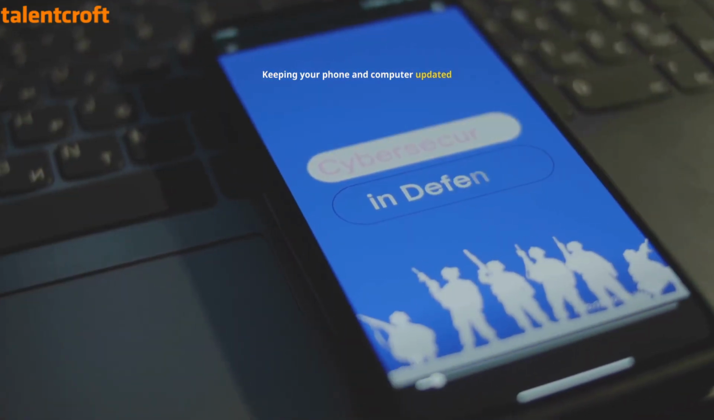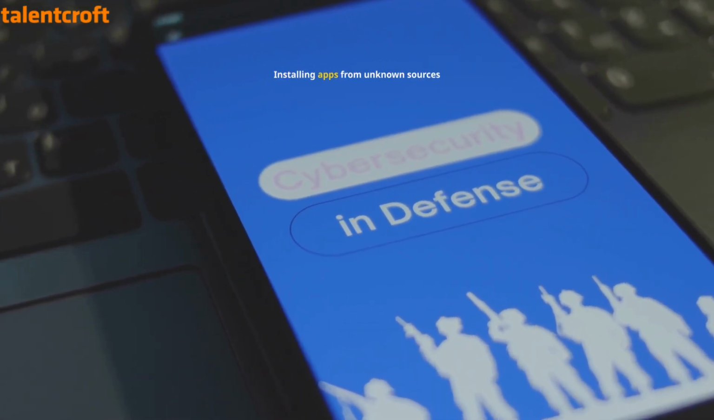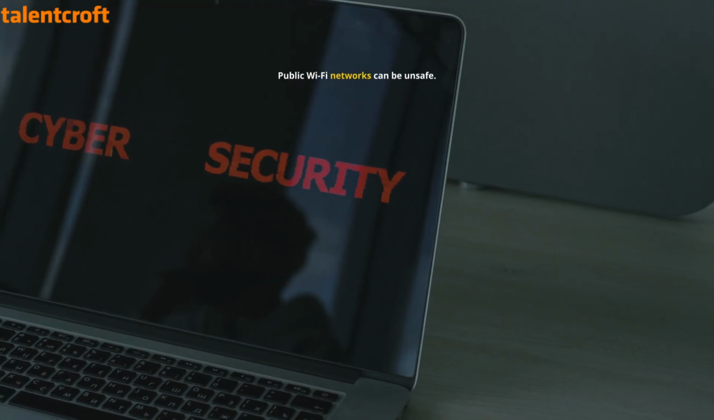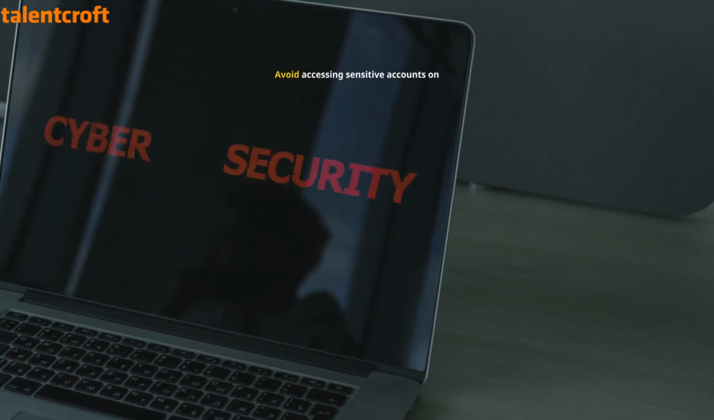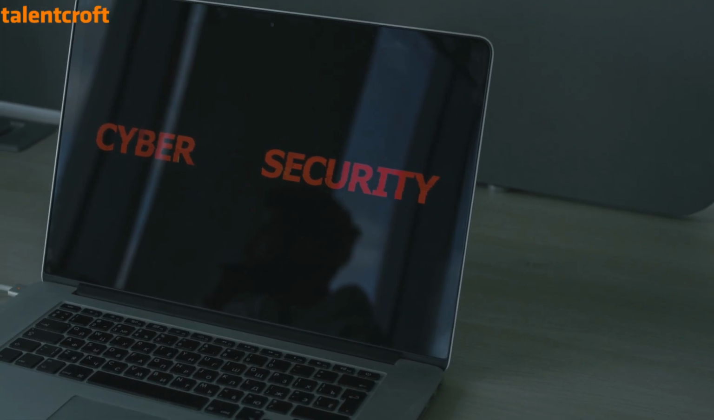Keeping your phone and computer updated is critical. Updates fix security weaknesses. Installing apps from unknown sources increases risk, especially when apps request unnecessary permissions. Public Wi-Fi networks can be unsafe. Avoid accessing sensitive accounts on open networks unless you are using a secure connection.